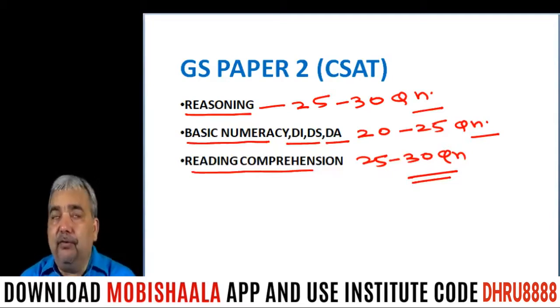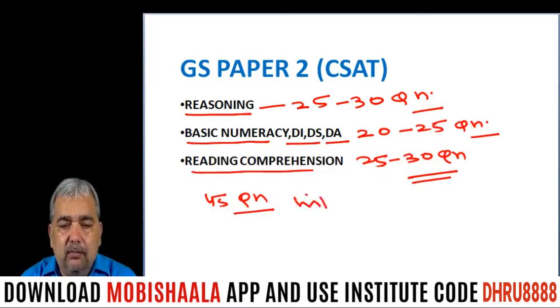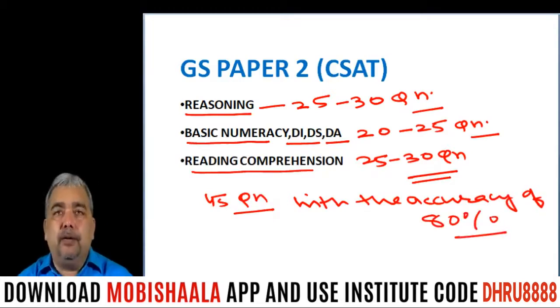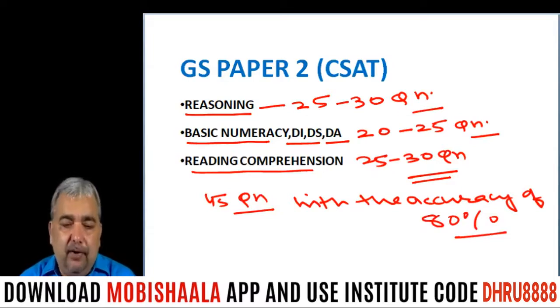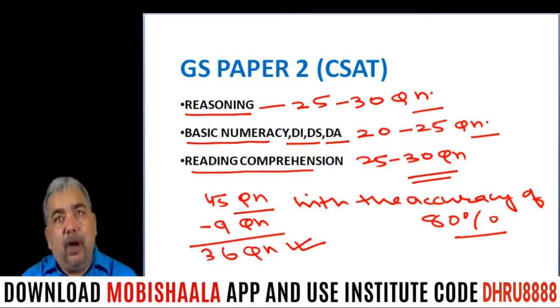In my view, you should attempt 45 questions with the accuracy of 80%. What does it mean? If you are attempting 45 questions with the accuracy of 80%, means 20% questions are wrong, means 9 questions are wrong. So you are doing 36 questions correct. But you have done 9 questions wrong.